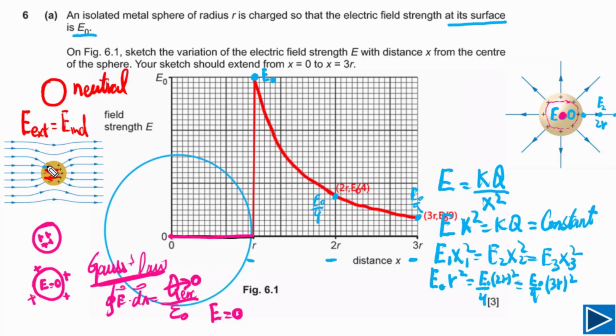You can see this is the external electric field and the red one is the induced electric field. So when the magnitude of these two is equal, then the net electric field inside the metal sphere will again be equal to 0. So this is an example of shielding. Electrostatic shielding, so E is equal to 0.